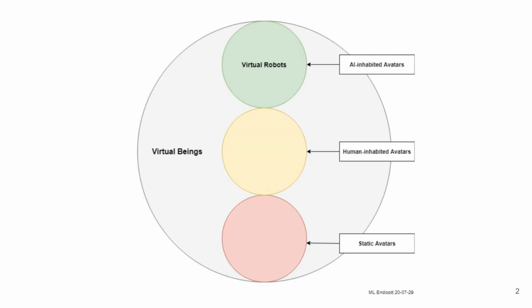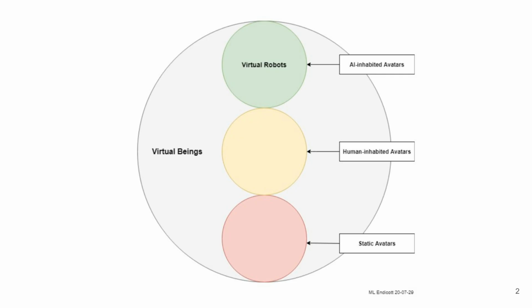This diagram defines the broad category of virtual beings, which encompasses three subtypes: static avatars, human-inhabited avatars, and AI-inhabited avatars, represented here as virtual robots. Static avatars are the simplest form, existing as non-interactive or pre-rendered entities. Human-inhabited avatars add a layer of interactivity through direct human control, such as VTubers or performers operating digital characters. AI-inhabited avatars, or virtual robots, function autonomously, generating their own behaviors and interactions without human operators.